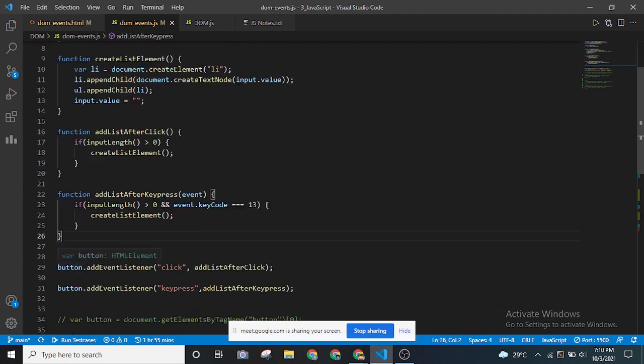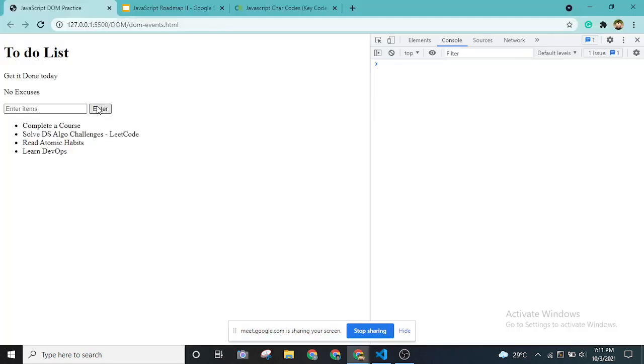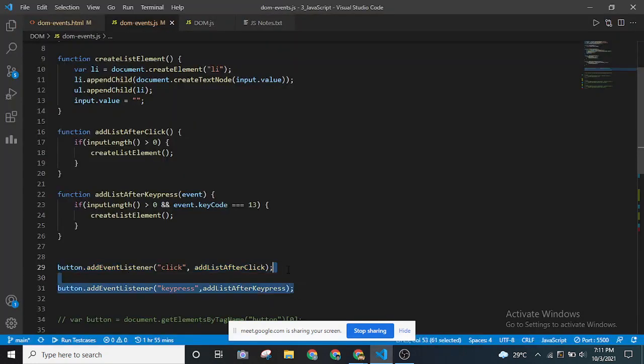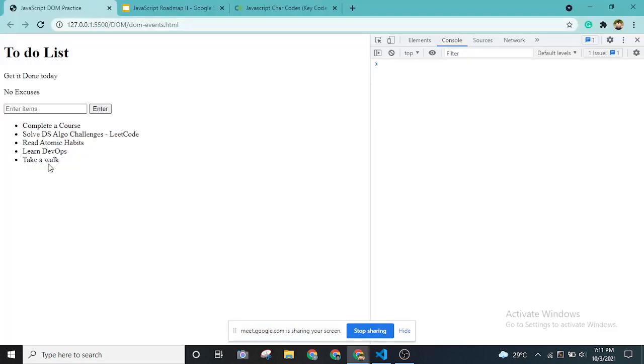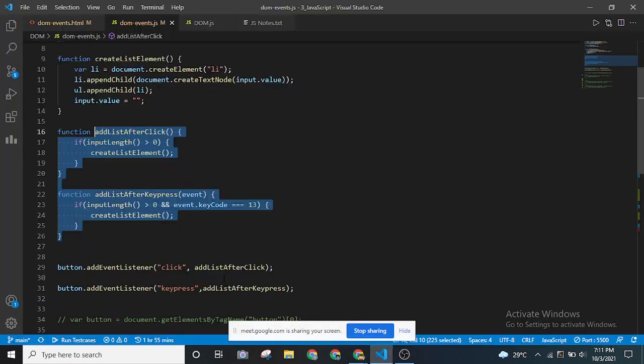For this button that we have over here, when I was demonstrating to you, let's say I'm typing "take a walk" and pressing it, what I've done is added two event listeners, which use these two functions, and that's how it is adding to the list in real time. The first one is the click event and the next one is key press.